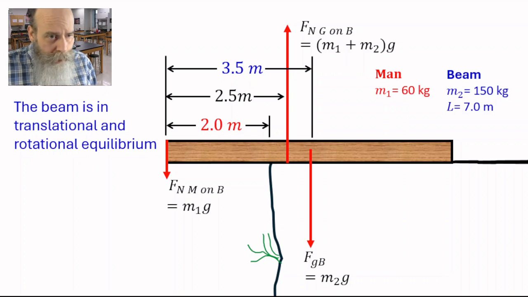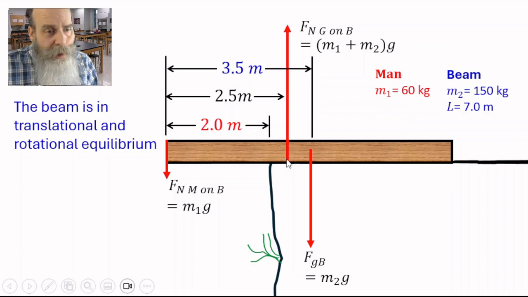When we did this calculation, we didn't make use of the fact that the beam overhanged the edge of the cliff by 2.0 meters. That didn't come into our calculation. Well, here it makes sense that the 2.5 meters is where the ground is. So that's certainly a normal force that can be produced at a distance of 2.5 meters.